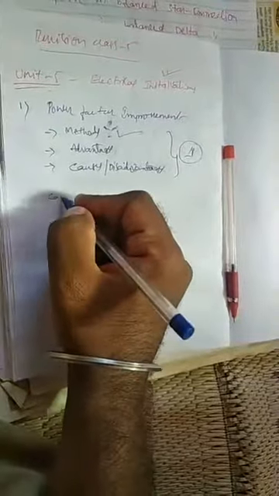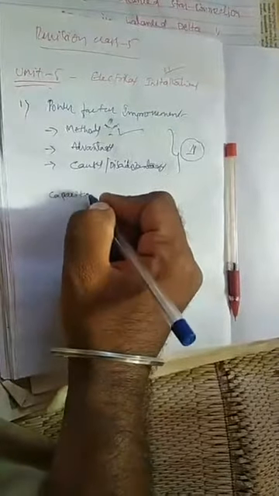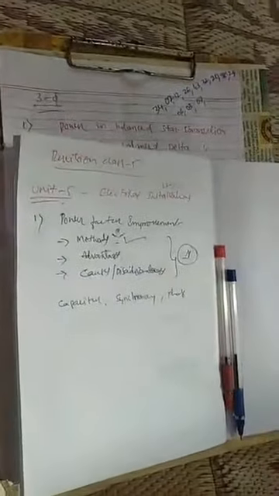So, three methods are there. What are those? Using capacitor banks, using synchronous condensers, then using phase advancers. Using these three methods, you can improve the power factor.